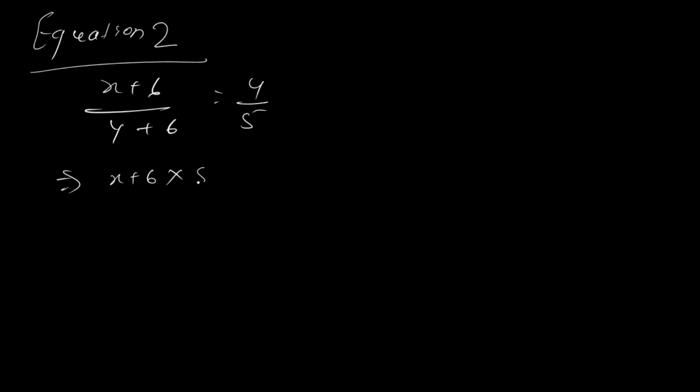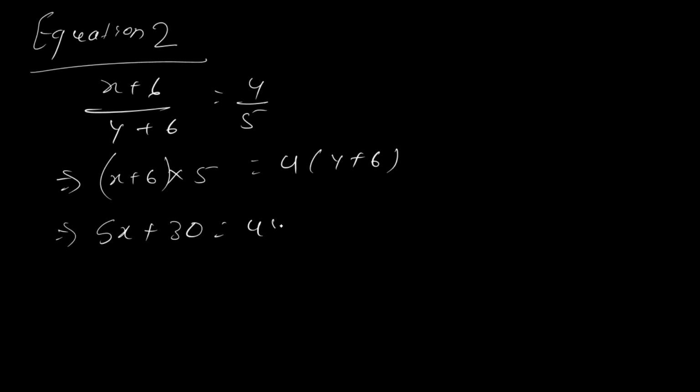Cross multiplication, that's all, your favorite. Tell me beta, 5x plus 30, 4y plus 24.